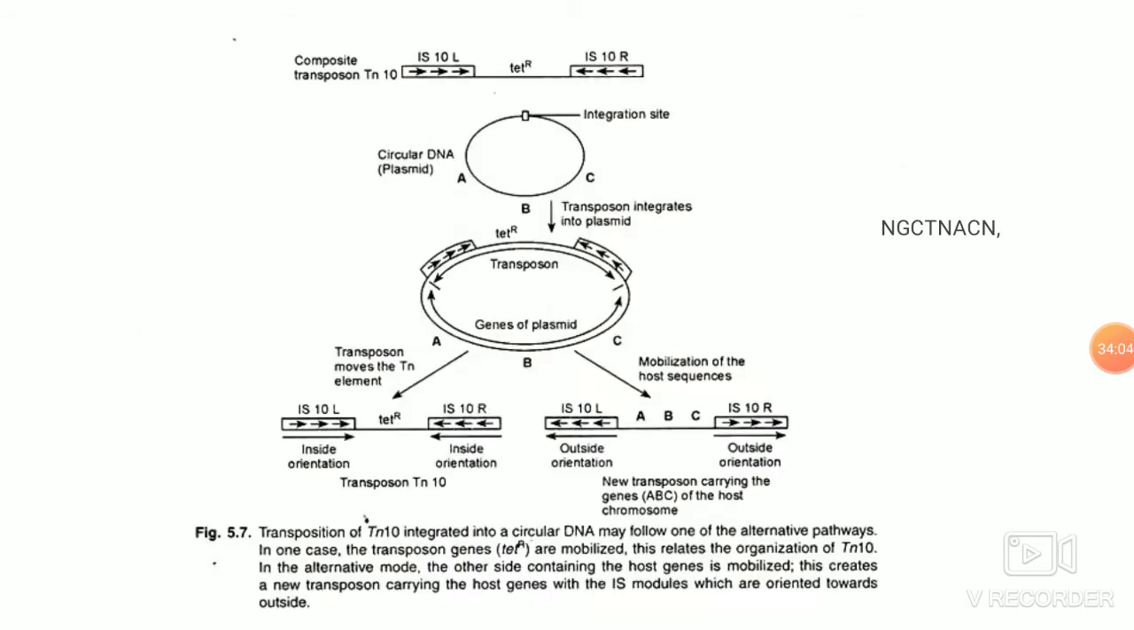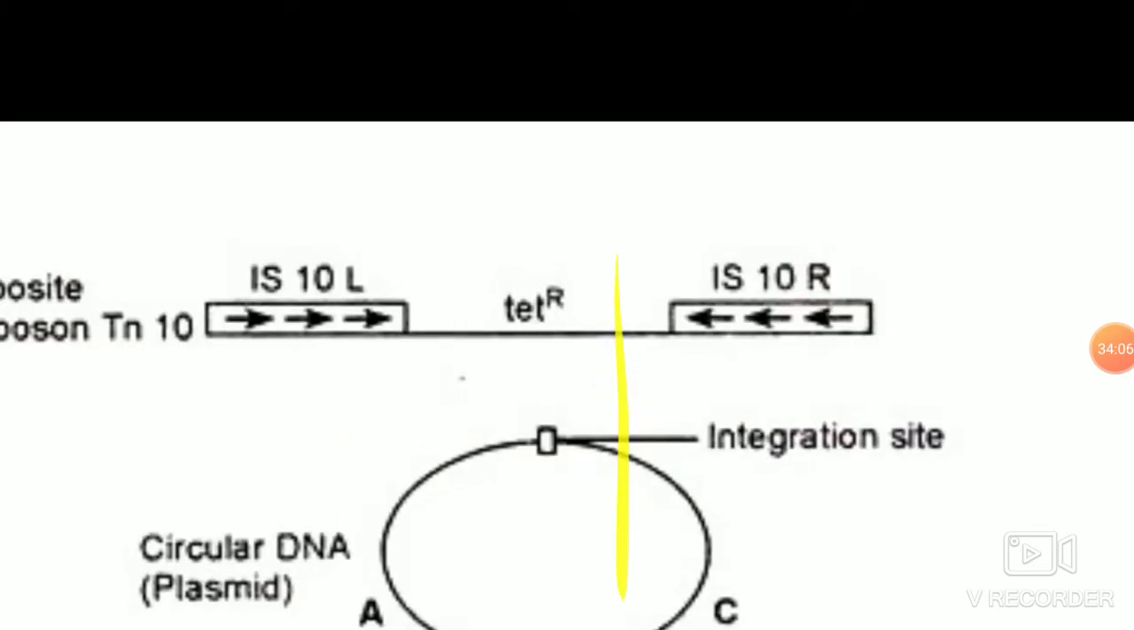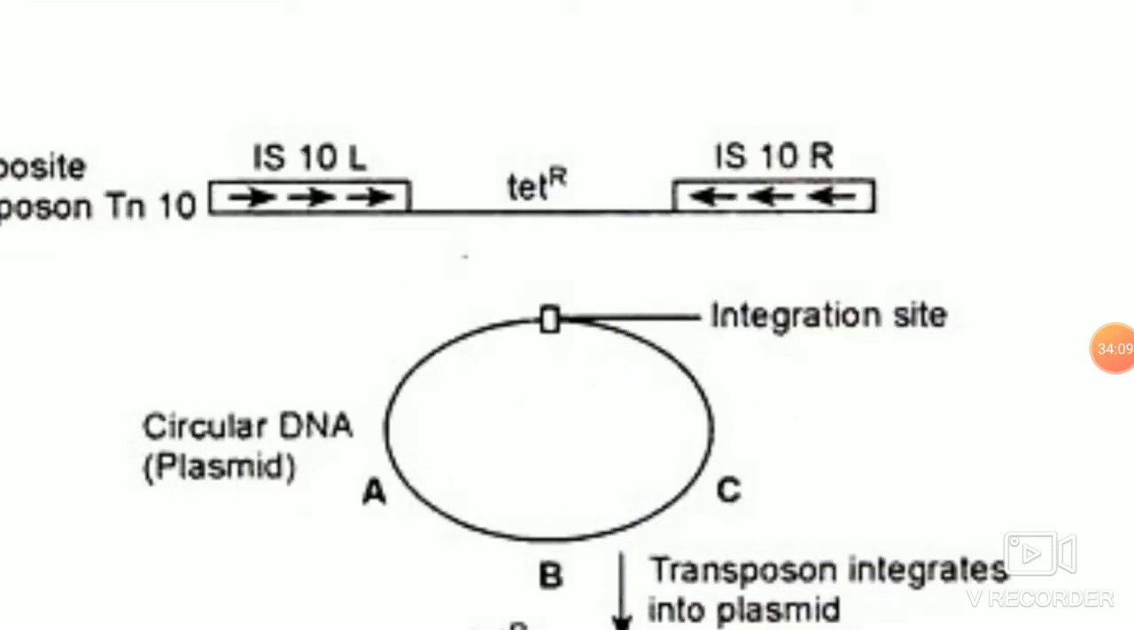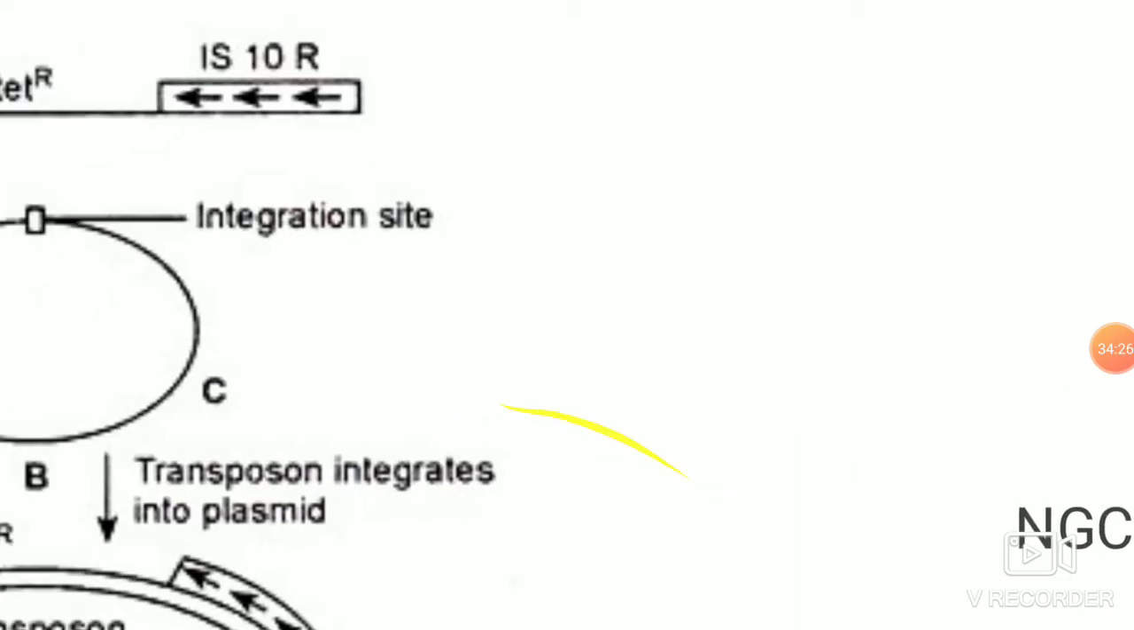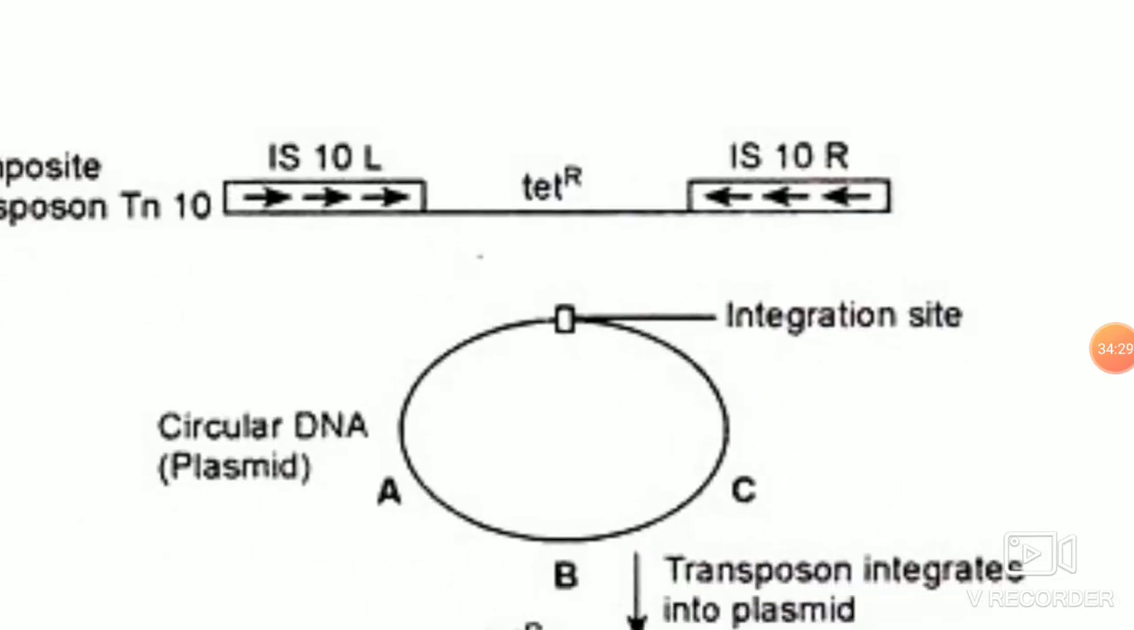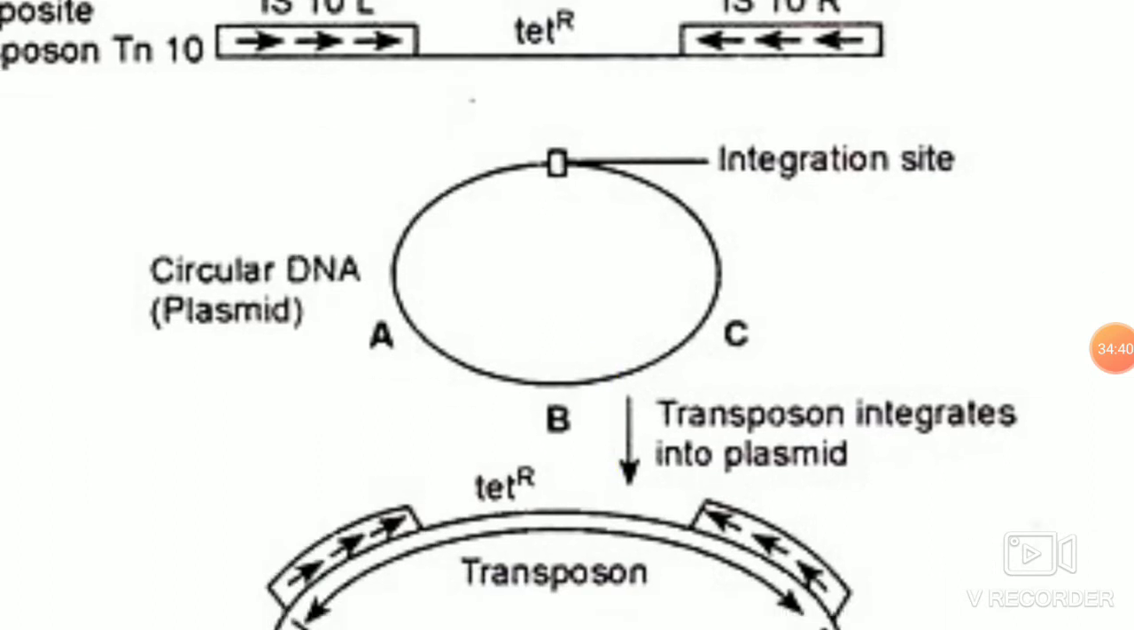We'll take one example, that is TN10, where you have the inverted repeats on either side, and inside will be the tetracycline resistance. In case of TN10, it is tetracycline resistance. It will recognize a particular sequence like this: N, G, C, T, N, A. N can be any base. So this sequence is recognized. For example, if it is there in the plasmid, and the transposon from the chromosome is jumping to the plasmid, the enzyme transposase will recognize this sequence and carry out the integration at the integration site. The transposon integrates into the plasmid.